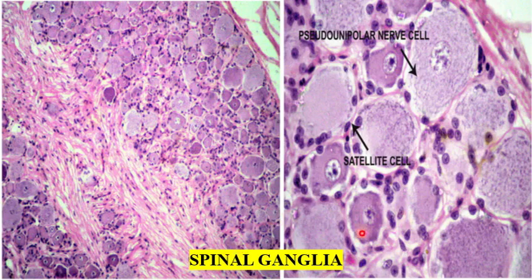This is the spinal ganglia stained with hematoxylin and eosin, containing cell bodies of the pseudo-unipolar nerve cells like that. In between there is a satellite cell, which is a type of neuroglial cell presented in the nervous system.